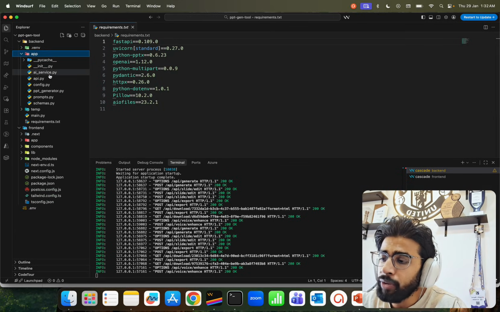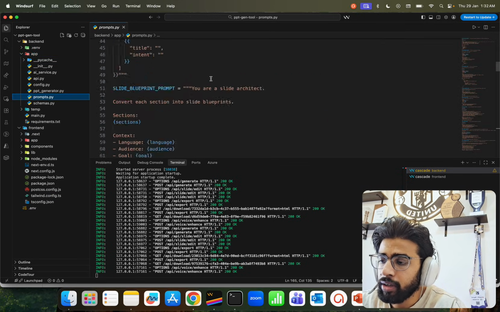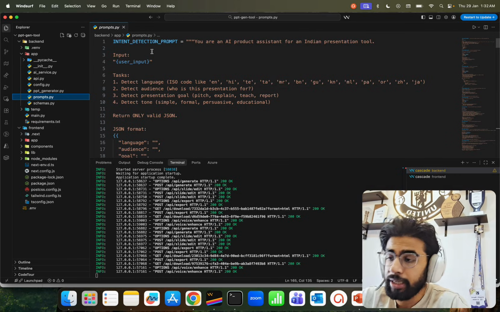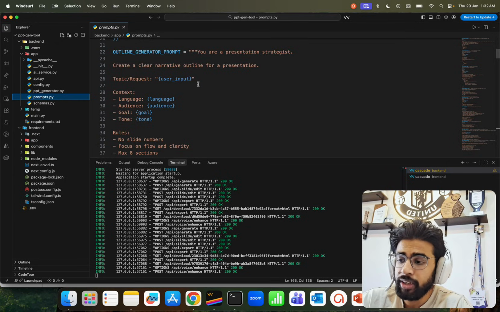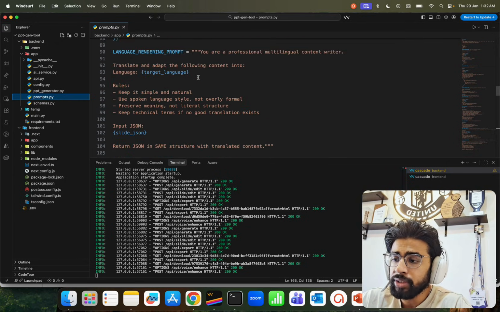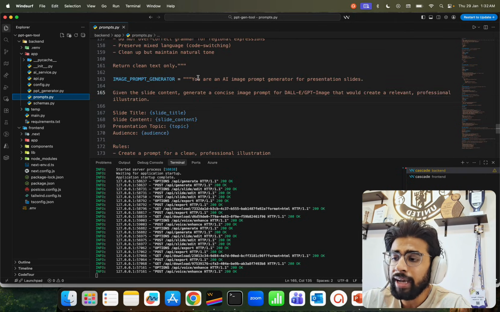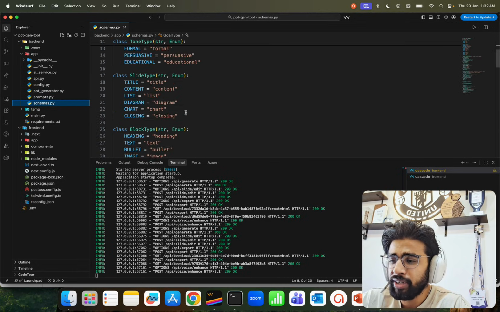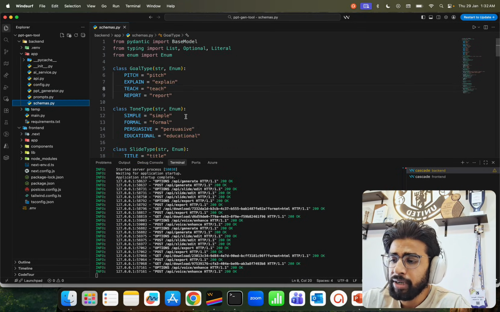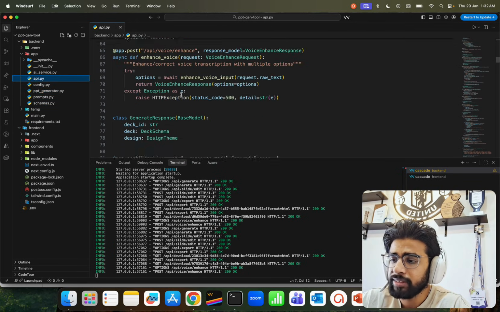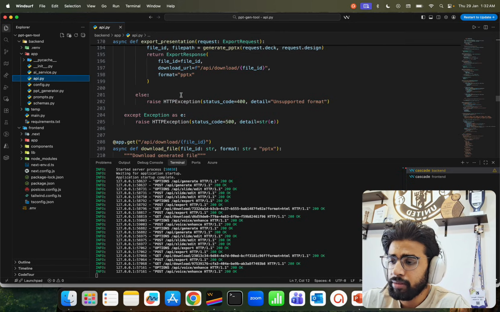Now, in app, we have everything. So I'll show you the prompts. We have prompts.py. In prompts.py, we have written all our prompts, like the intent detection prompt, the outline generator prompt, and the slide blueprint prompt. All our prompts are written in this particular prompt file and are used by the models that we have. We have schemas, where we define all our schemas through Pydantic. We have an API.py file, which has all our FastAPI logic that you see over here, written very nice and clean.